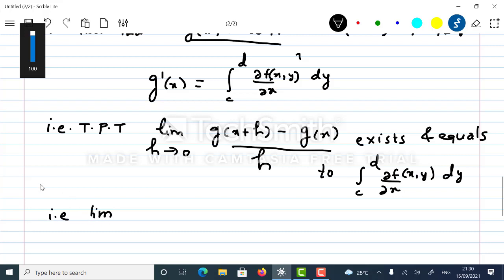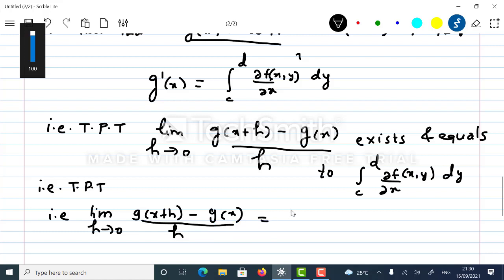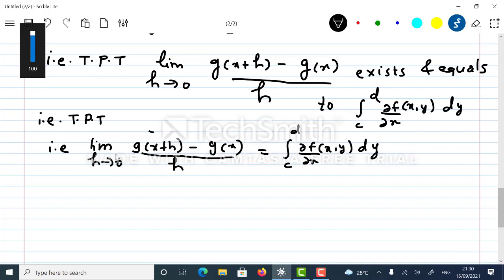That is to prove that the limit as h goes to 0 of g of x plus h minus g of x upon h is equal to the integral from c to d of dou f upon dou x at x comma y dy. I need to show that this limit is this. So what I will do is say that as h approaches 0, the modulus of this minus this approaches 0. Right.